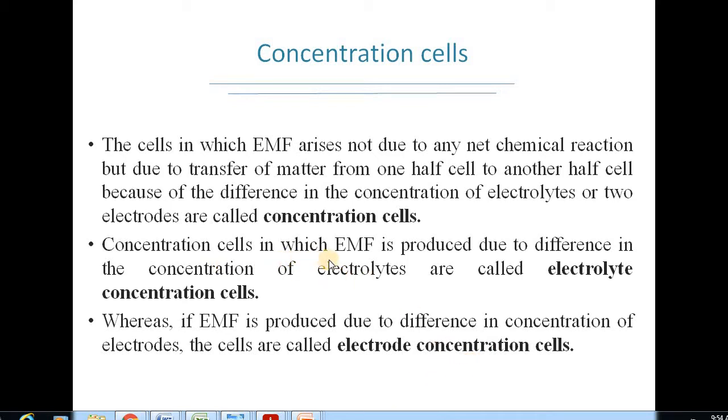The cells in which EMF is produced due to difference in the concentration of electrolyte will be known as electrolyte concentration cells. Whereas if EMF is produced due to difference in the concentration of electrodes, we will call them electrode concentration cells.